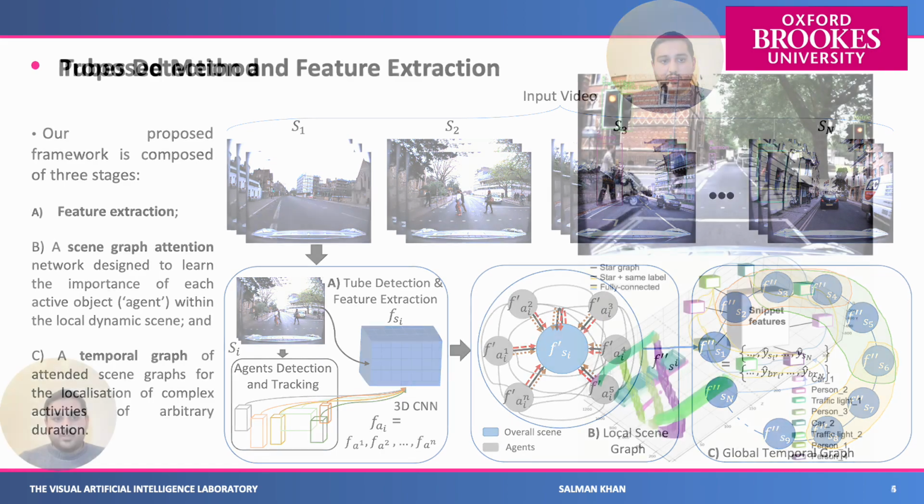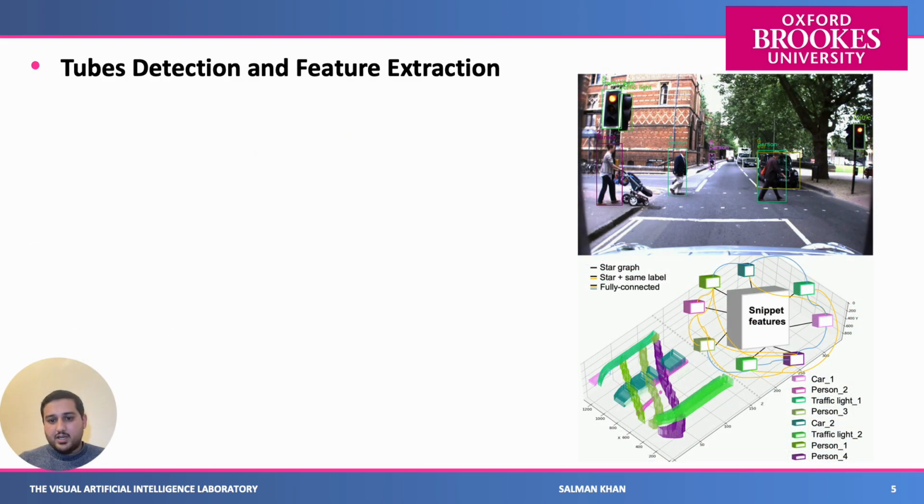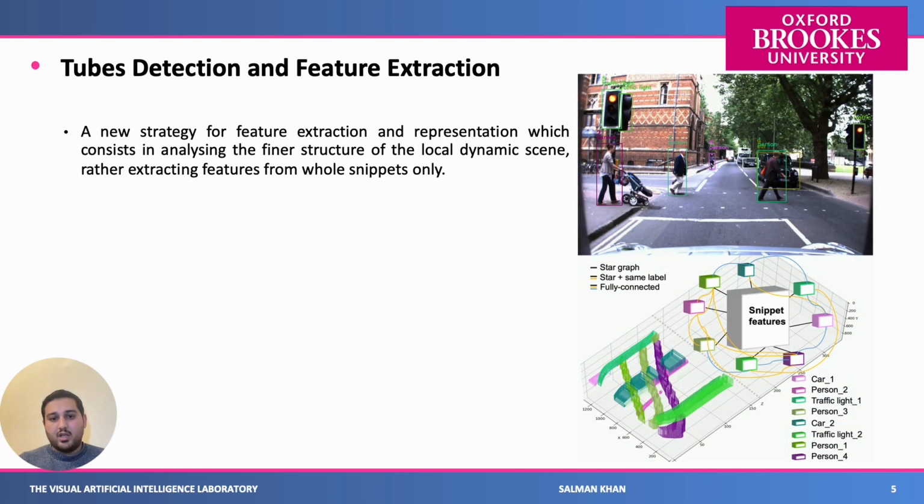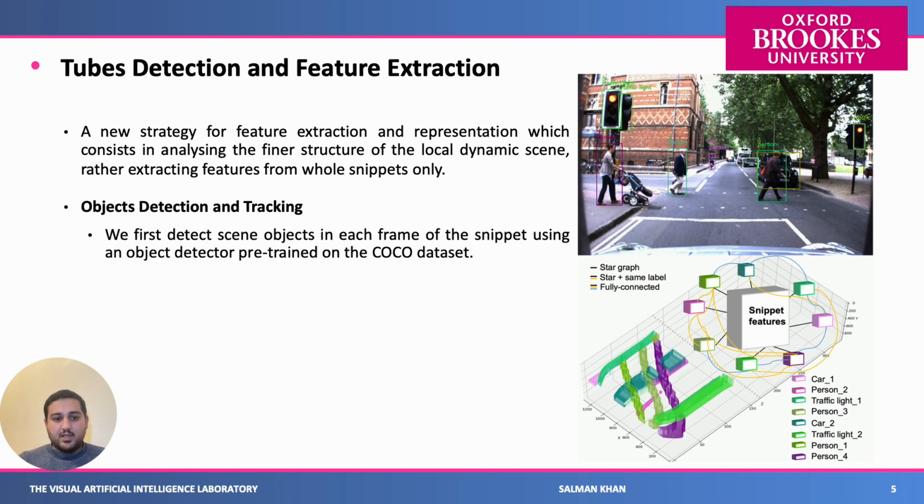So let's look into the feature extraction. In feature extraction, we propose a new strategy for extracting the features, which consists of two steps. The first step is object detection and tracking. First of all, we detect each of the agents using a pre-trained object detector and then track them using a pre-trained tracker.